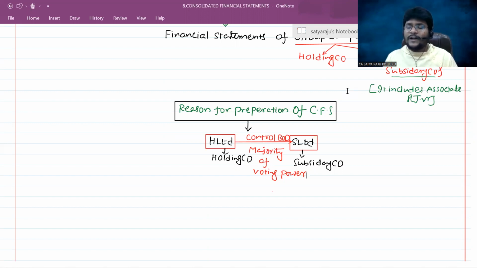So in general, the financial people who have good knowledge about financials will first check and analyze the financials. Now, such analysis is possible for a group through preparation of consolidated financial statements. That is the reason why people go for preparation of consolidated financial statements. Not only that, through preparation of consolidated financial statements, an entity has certain advantages as well. I will let you know what the different advantages are.